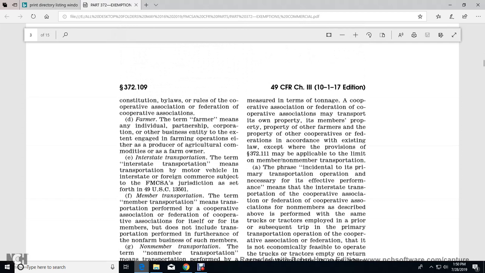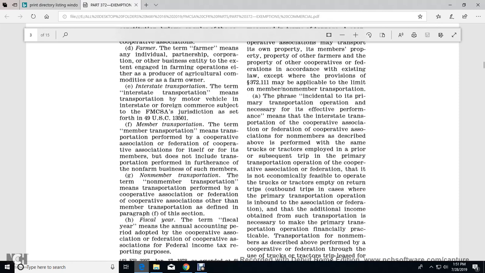D. Farmer. The term farmer means an individual, partnership, cooperative, or other business entity to the extent that they engage in farming operations, either to produce agricultural commodities or as a farmer owner. E. Interstate transportation. The term interstate transportation means transportation by motor vehicle in interstate or foreign commerce subject to the Federal Motor Carrier Safety Administration's jurisdiction as set forth in Title 49 U.S. Code 13501. F. Member transportation.